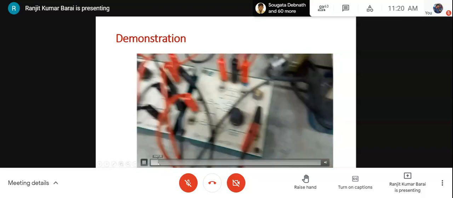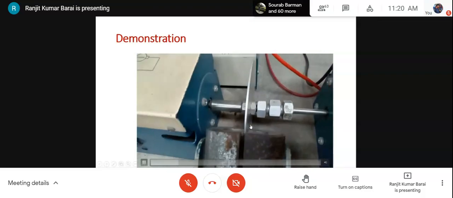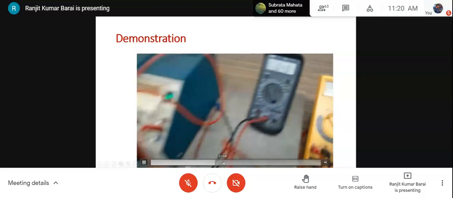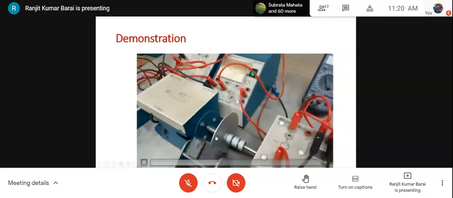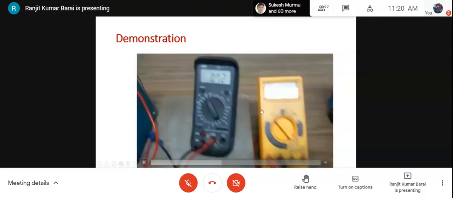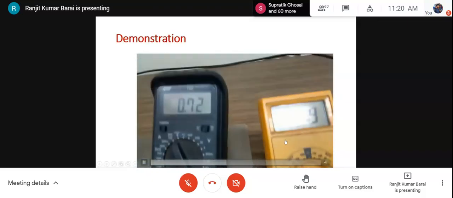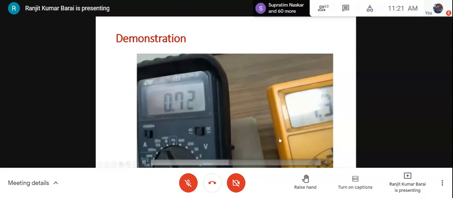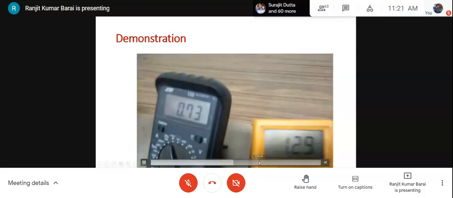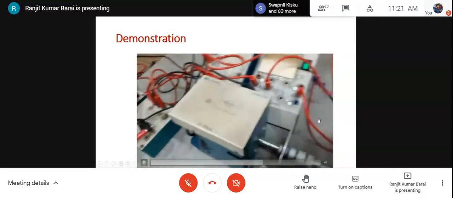When at this point, see, some loading is there. Current is this much. The loading has been reduced. The current has gone down. Speed has increased. Tacho voltage also increased.